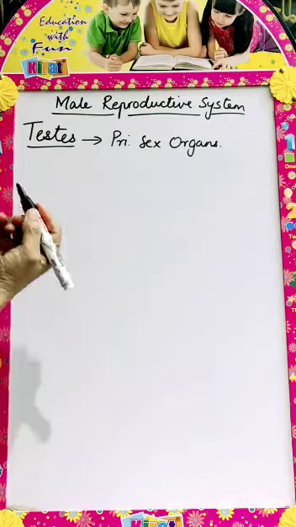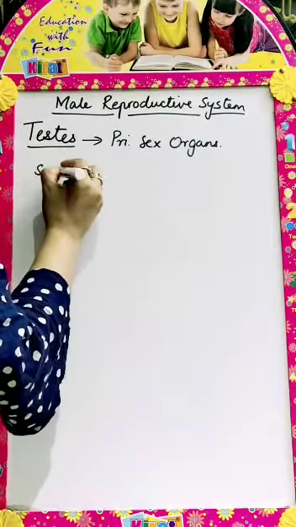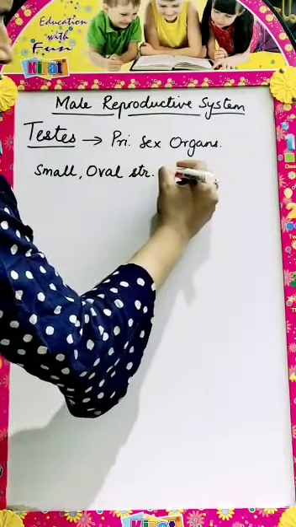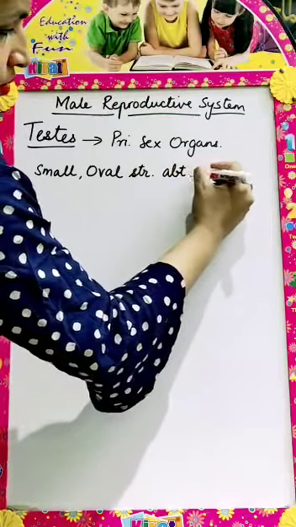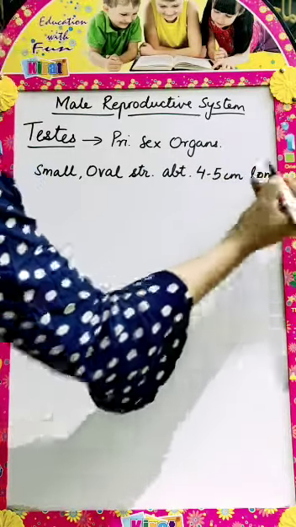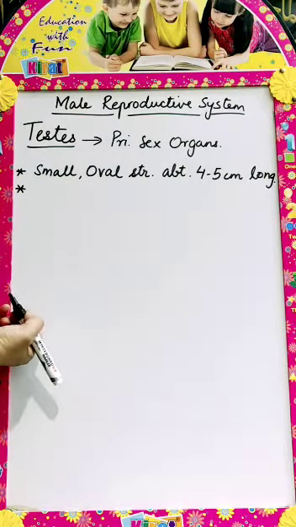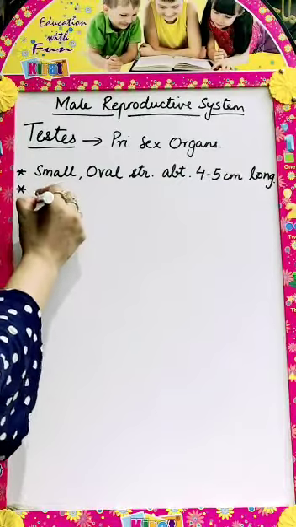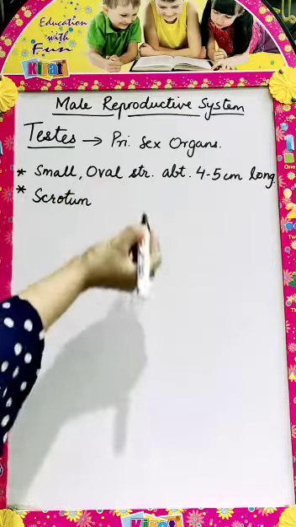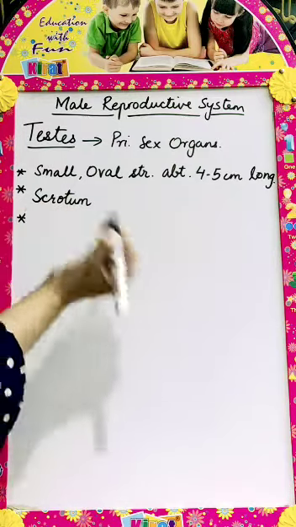Testes are small oval structures about 4 to 5 centimeter long, and these remain suspended in a sac-like structure called scrotum. So testes are 2 in number and are suspended in a pouch-like structure called scrotum, and its